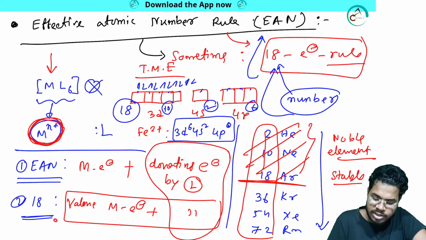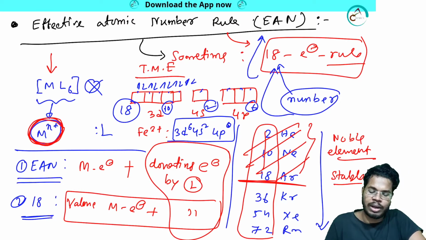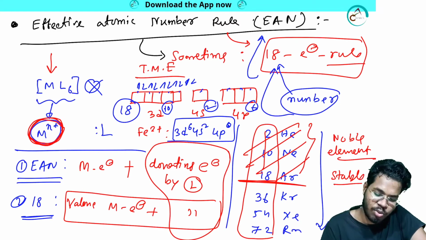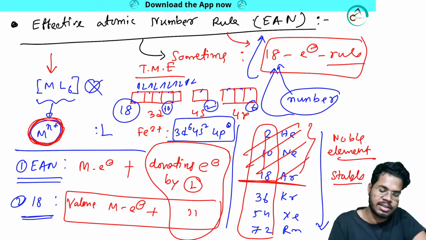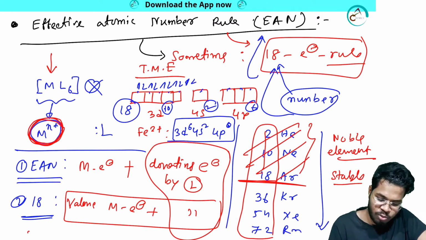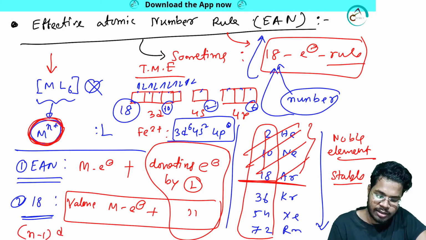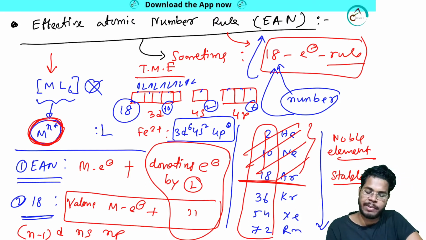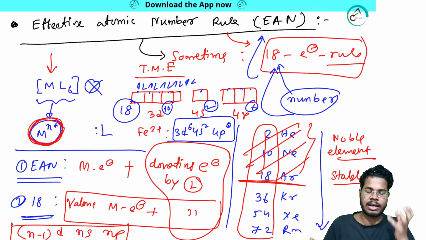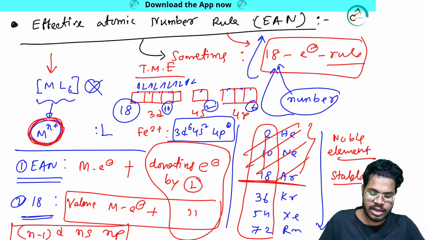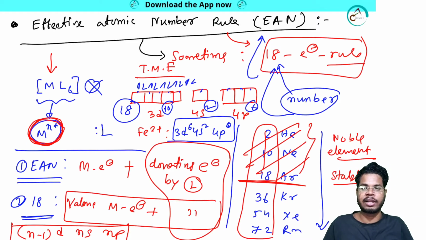Here it is the total number of electrons, and here you only consider the valence electrons, which are 3d, 4s, 4p in the first transition series. In general that will be (n-1)d, ns and np. For the second transition series it will be 4d, 5s, 5p, third 5d, 6s, 6p, like that. We consider these orbitals and the number of electrons present in them to satisfy the 18 electron rule.